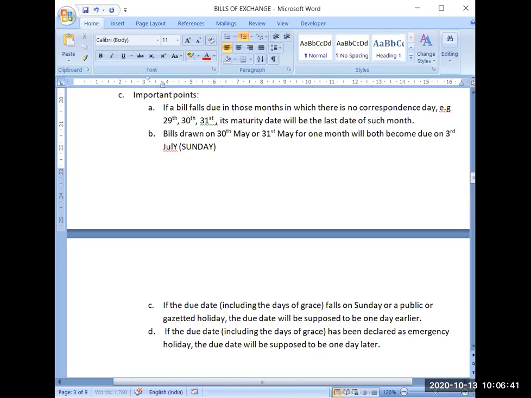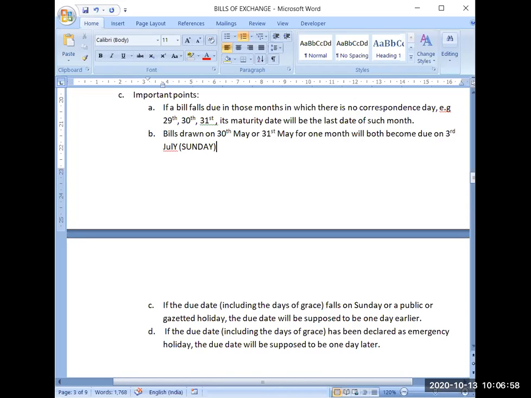Because Sunday is not a working day, what will be the rule? Because 3rd July is the due date, the payment has to be made on 3rd July, but because it is not a working day, payment cannot be made.